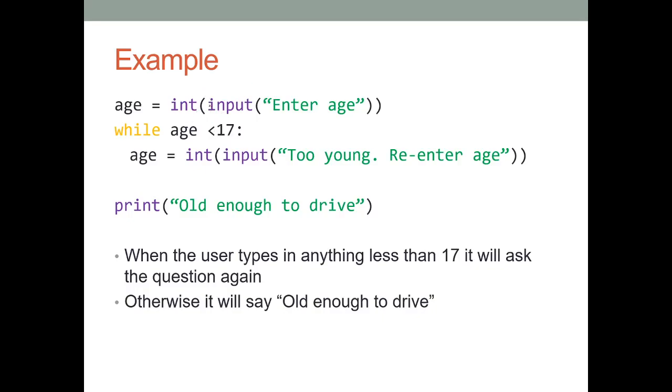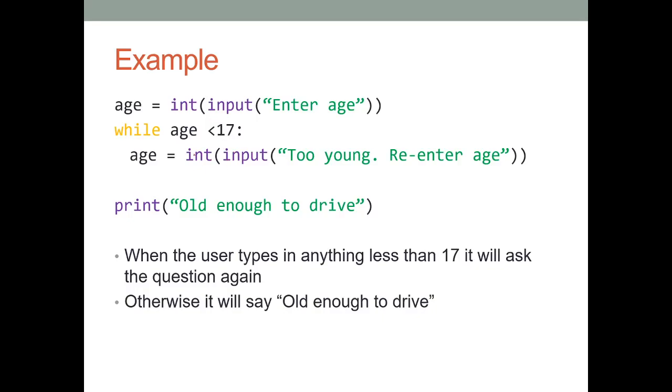So you type in 10 here, and then it'll say while age, which is 10, is less than 17. Well, that's true, so you go inside the loop and it'll say too young, re-enter your age. Now let's say you type in 12 this time. You go around, you type in 12 here, goes here, while 12 is less than 17. Well, that is less than 17, so you get stuck in this loop again.